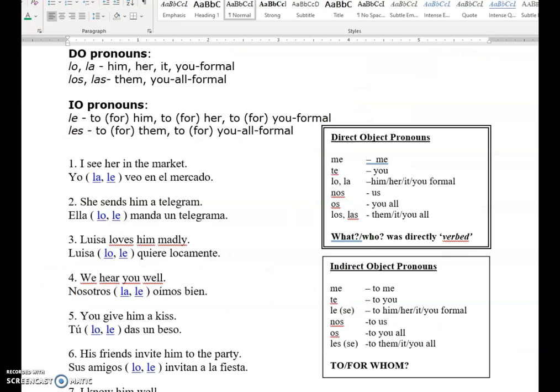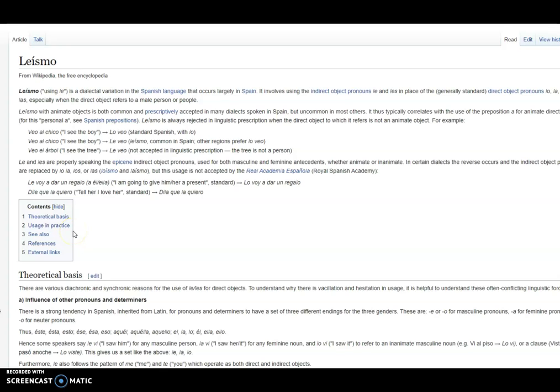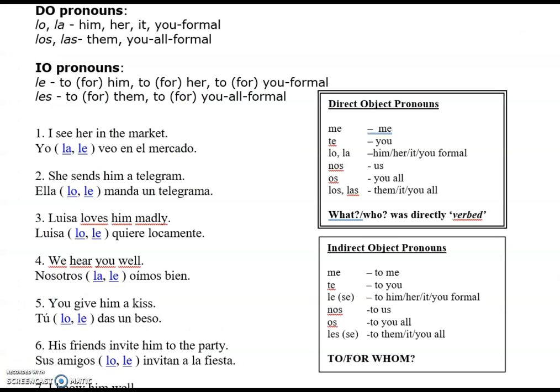Okay, first of all, I want to say that this is pretty tricky. Your ear will eventually just pick up on this. Hey, if you get this wrong, by the way, leísmo is really a thing. Large portions of Spain have a tendency to use le, where really it should be a direct object. So that is a regional dialect. And I guess if you ever notice that somebody isn't following the rules, they might be from Spain. But leísmo aside, we're going to try and grammatically determine the difference here.